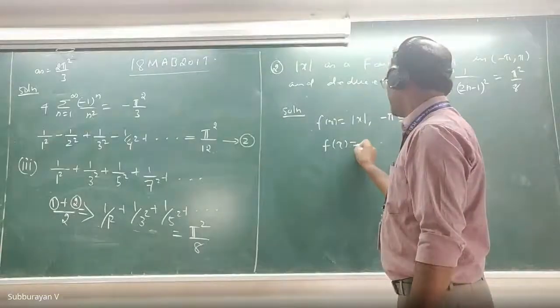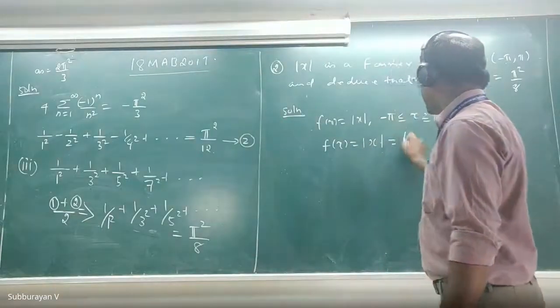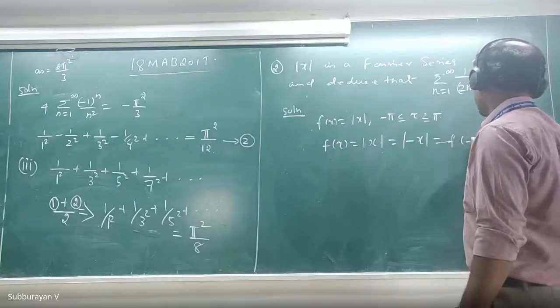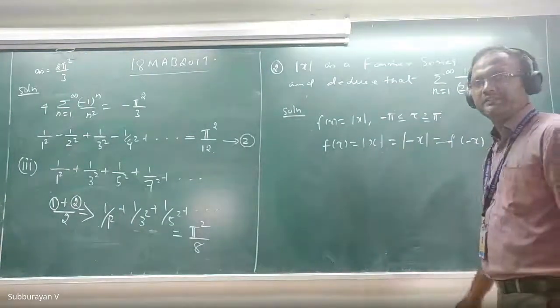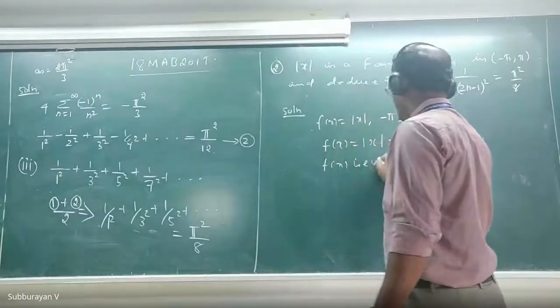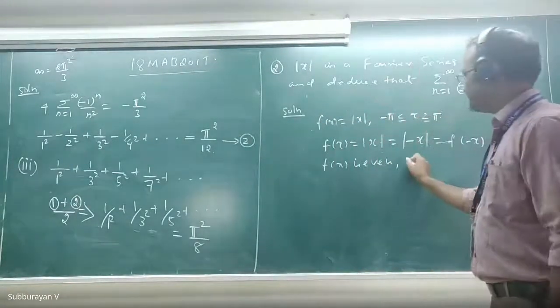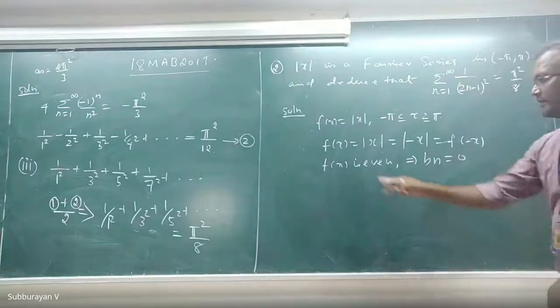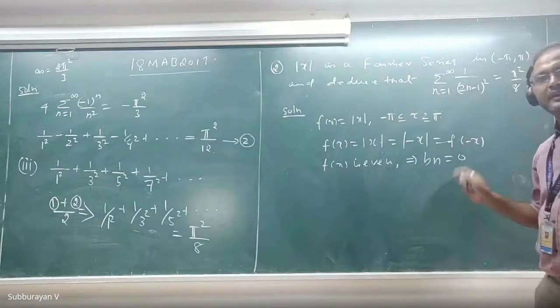Yes sir. f of x equals modulus of x, which is the same as modulus of -x, which is f of -x. So this function is even. Hence f of x is even, which implies bn equal to 0.